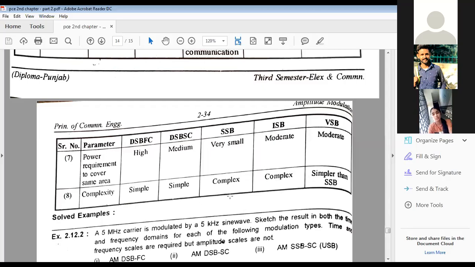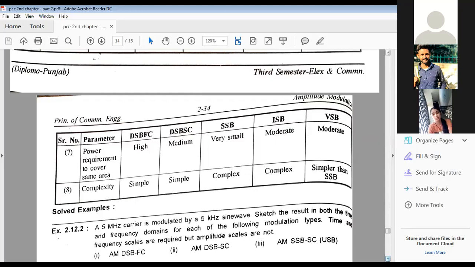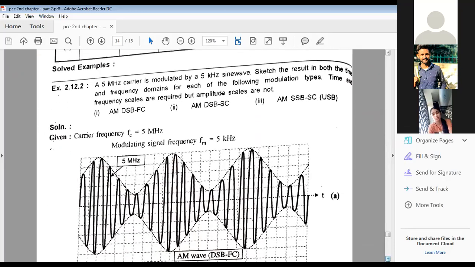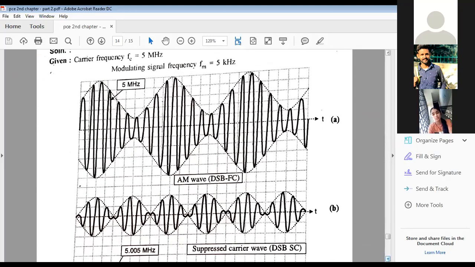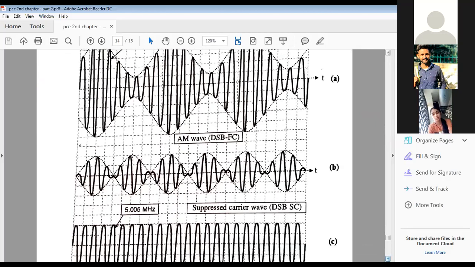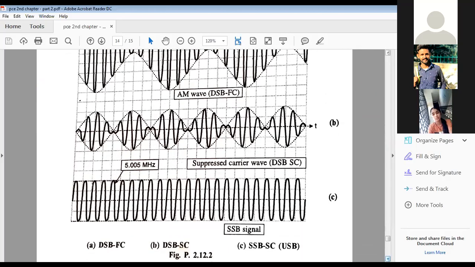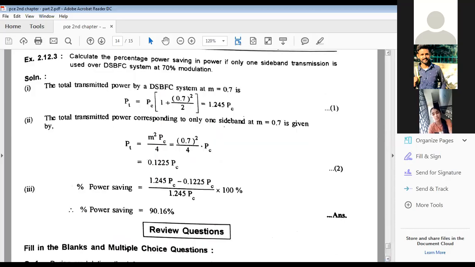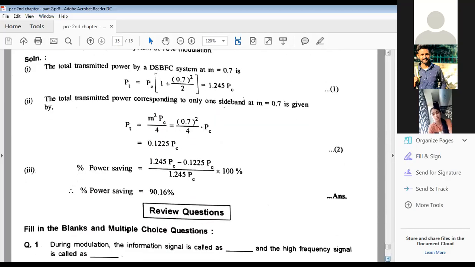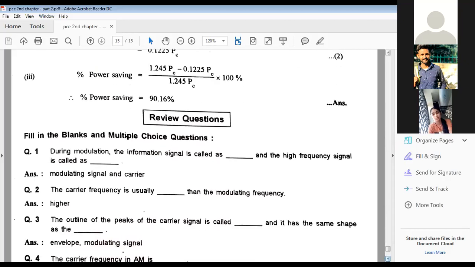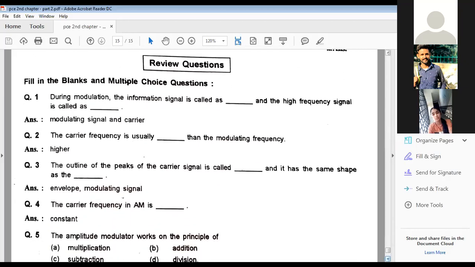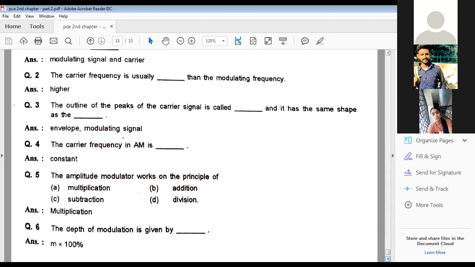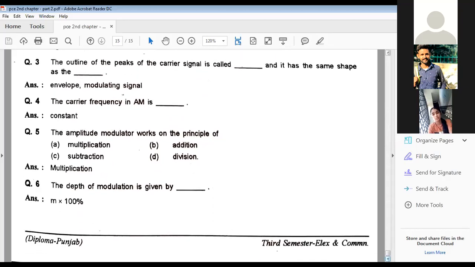Clear? So there are some solved numericals. You can go through them. Look, double sideband full carrier wave looks like this, and double sideband suppressed carrier, and single sideband suppressed carrier. Fine, this we have discussed. Some solved numericals are also there, along with multiple choice questions, and their answers are also given. You can discuss. So this chapter is over. Any query, any question, anything you can ask me.